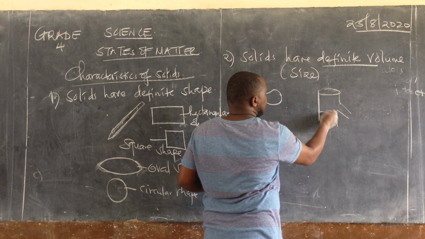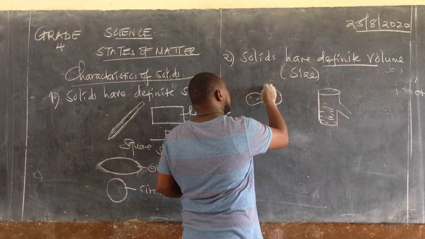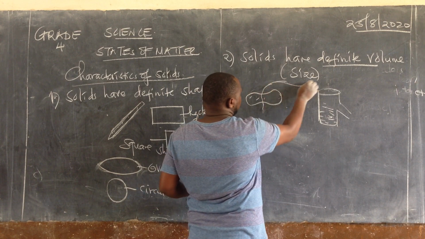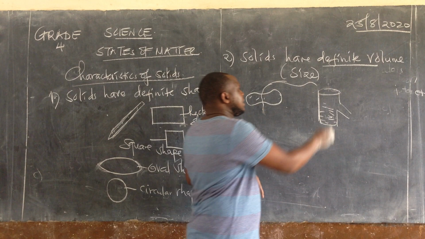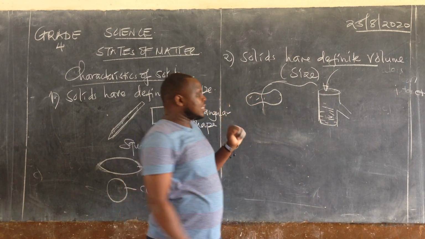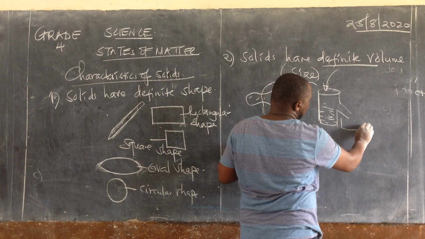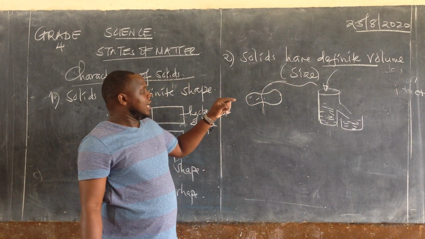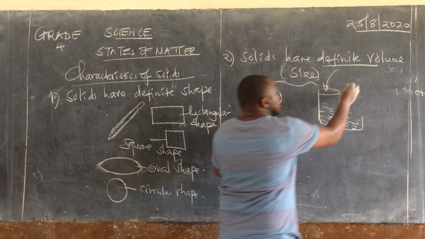Here we have water. So if we tie this stone with some thread and place it inside here, there is an amount of water that is going to be collected here. There is an amount of water that is going to be displaced.